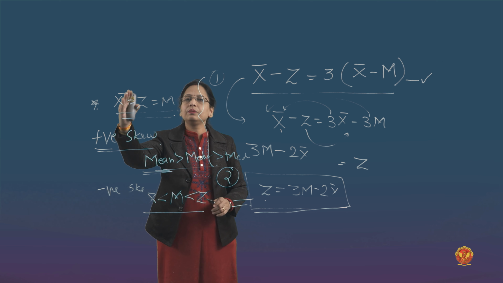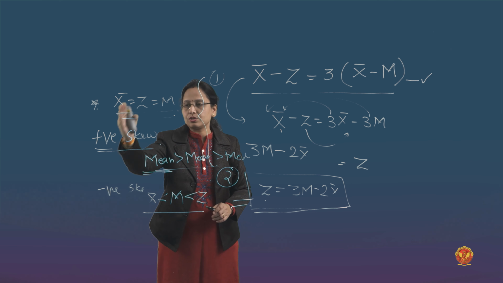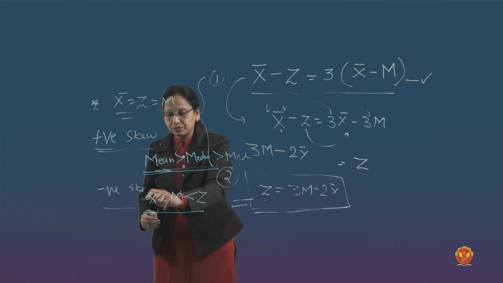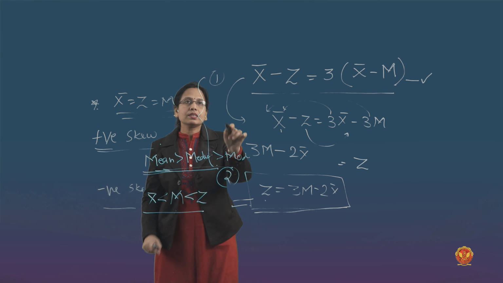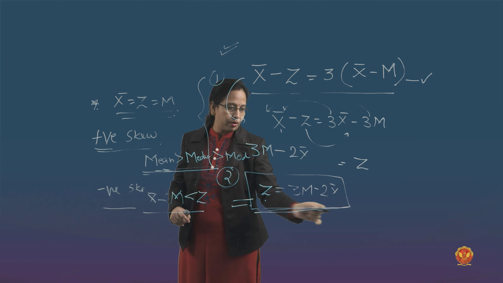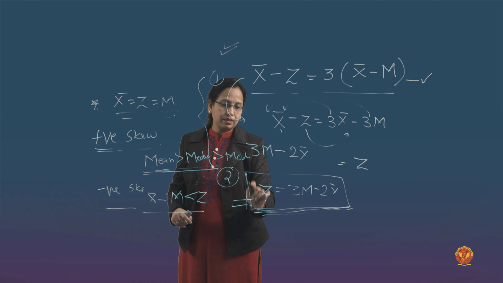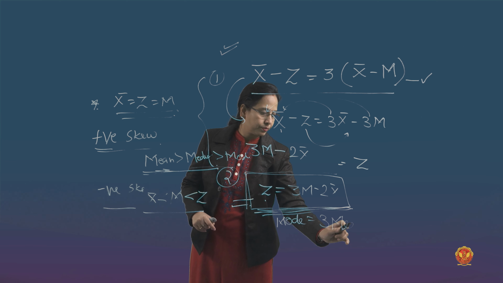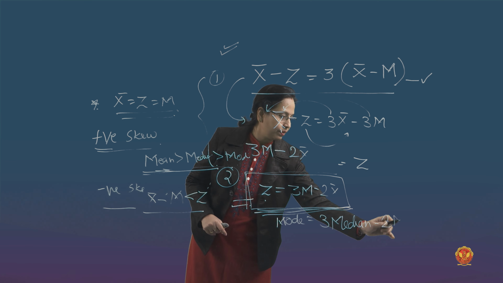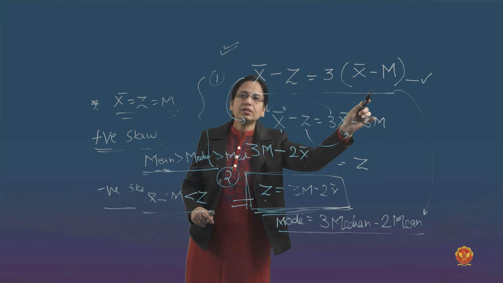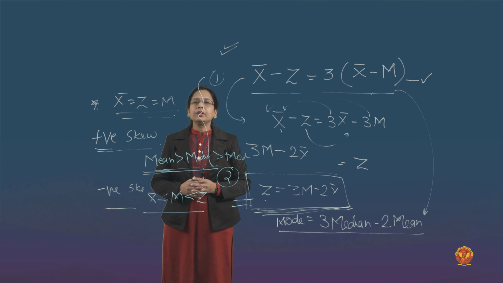This is the relationship when the distribution is symmetrical, the normal distribution. When the distribution is skewed, the relationship becomes this. When the skewness is negative, the relationship becomes this. Otherwise, the standard relationship always goes with this equation, and the simplest form of writing the above expression is mode is equal to 3 median minus 2 mean. You see, this has been derived from the standard relationship. So these three parameters are interrelated with each other as given there.